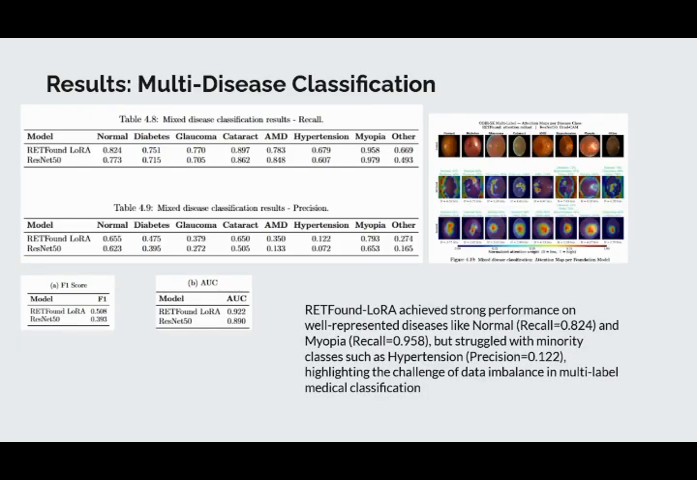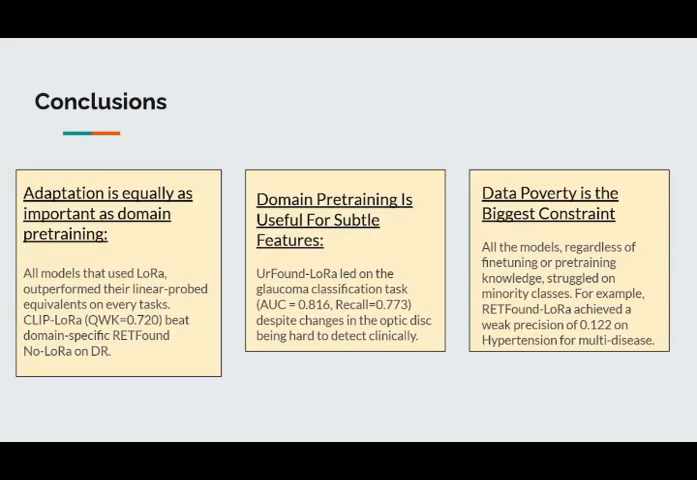For multi-disease classification, RETFound LoRA achieved a stronger performance over ResNet 50, specifically for the well-represented disease classes. However, it still struggled on the minority classes, which seemed to be a very big problem or limitation in this research. Overall, the conclusions are that adaptation is equally as important as domain pre-training. Domain pre-training is useful for subtle features, and data poverty is the biggest constraint.